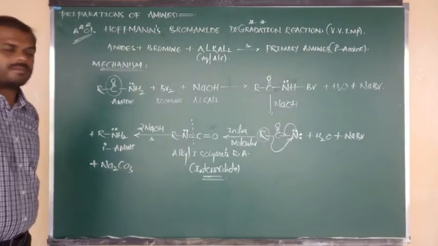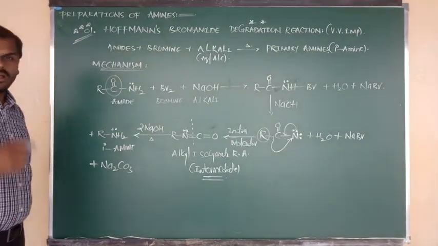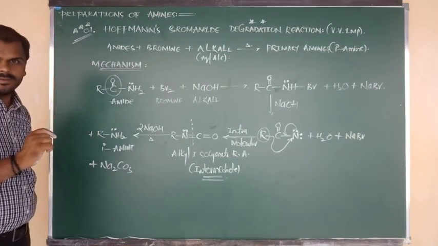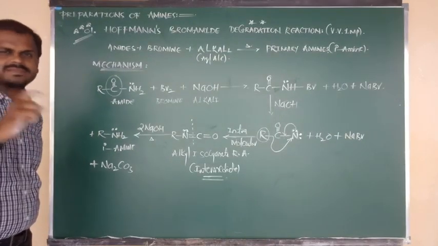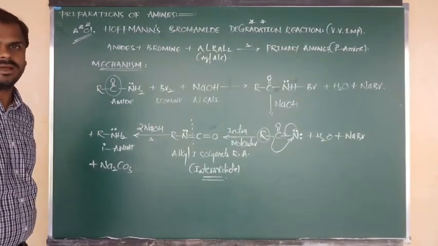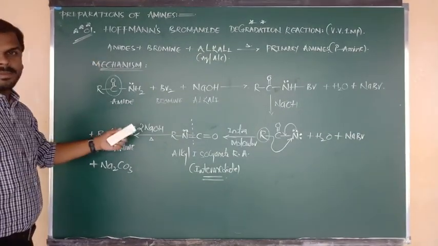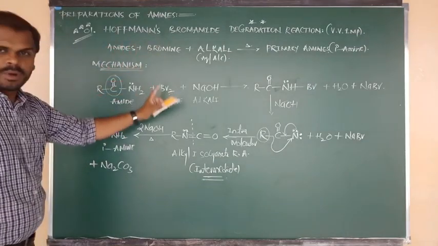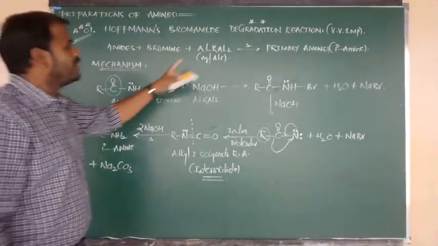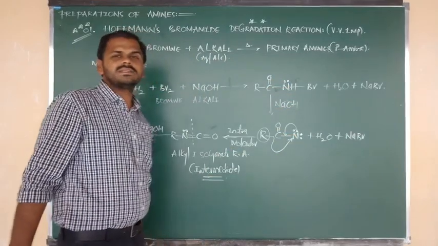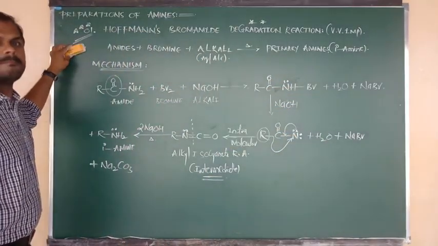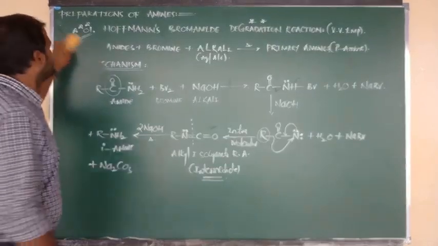Understood clearly? Yeah, beta. Now, another reaction I want to tell you that is also related to the same method. But it is not a named reaction. It is a simple and very common reaction, beta. Ready? So here what happened? As per Hofmann's, amides upon reaction with bromine in presence of alkali form the product that is nothing but what, beta? Primary amine.